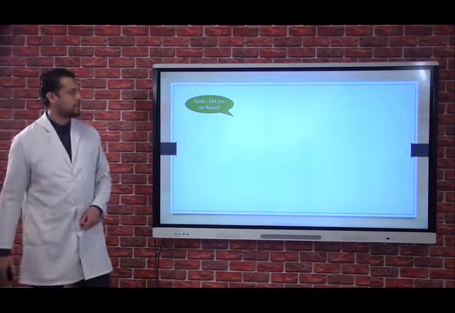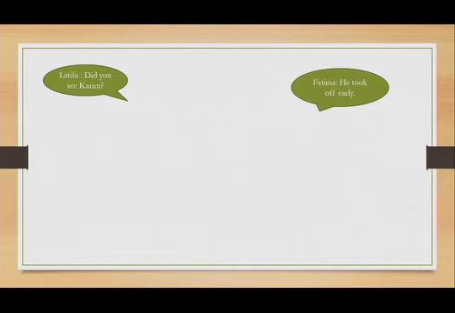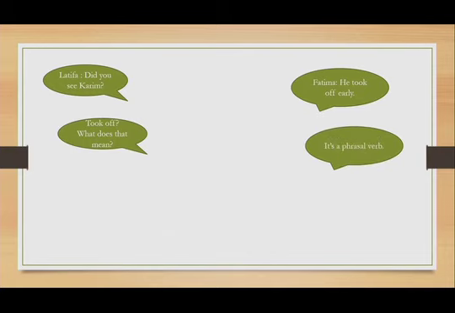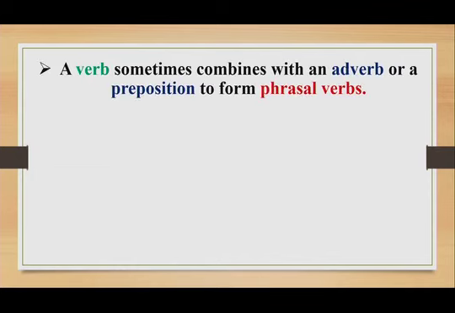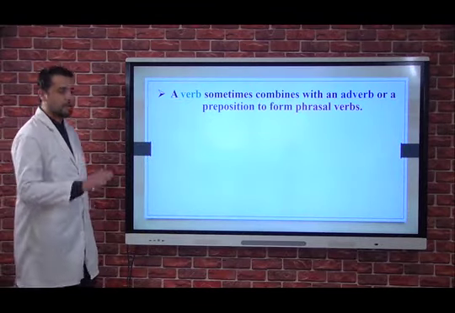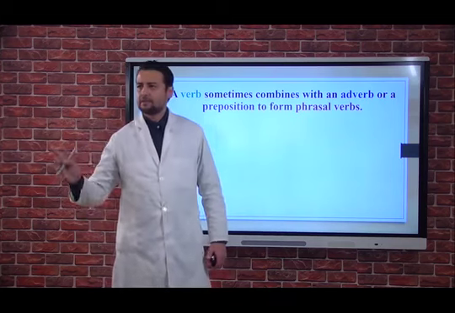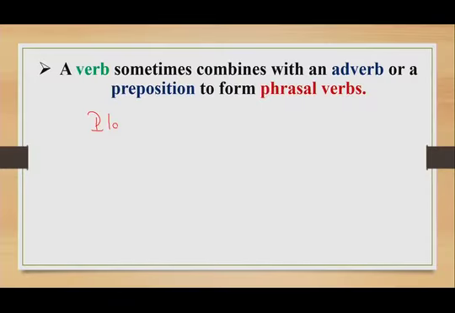So, let's have a look at this dialogue here between Latifa and Fatima. Latifa said, "Did you see Karim?" And she said, "He took off early." Took off? What does that mean? Right, it's a phrasal verb. A verb sometimes combines with an adverb or a preposition to form a phrasal verb.